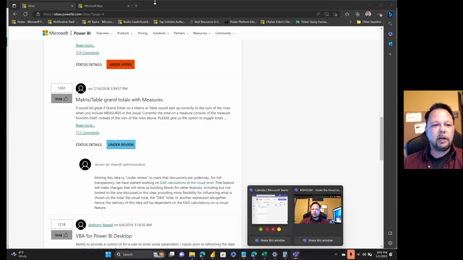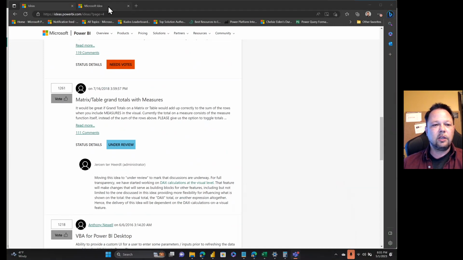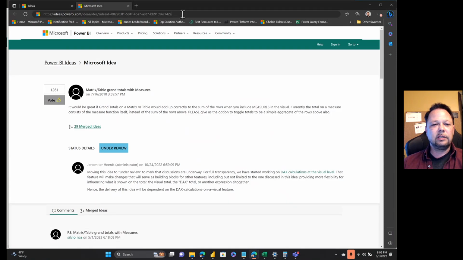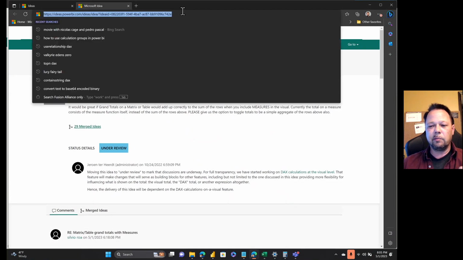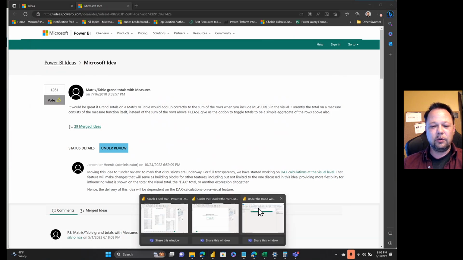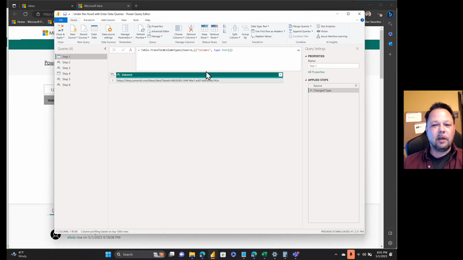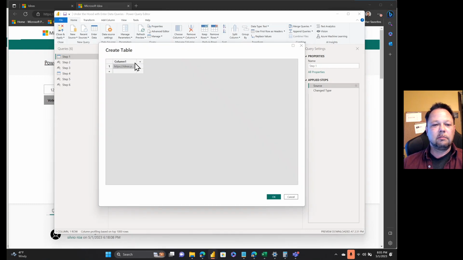Okay, so what I've done is I've taken the URL for this, and there's a reason why we're doing this, but it's kind of a secret. Maybe somebody will figure it out. We just copied this URL and put it into this enter data query. If you're not familiar with enter data queries, of course you can just bring up an enter data query and paste it in. So we've just pasted that idea in right here.